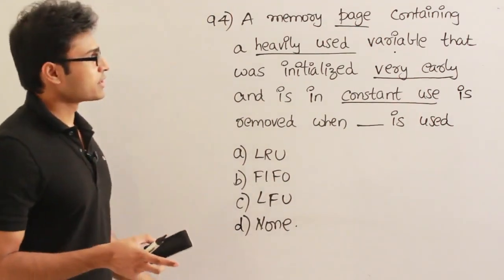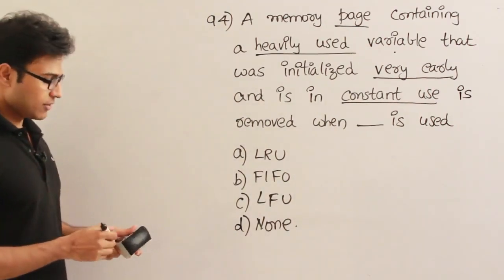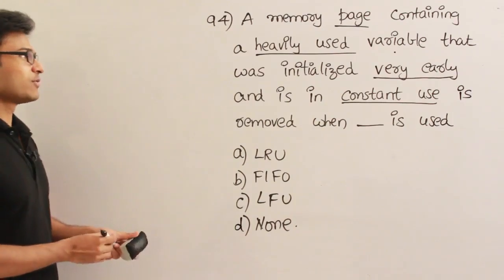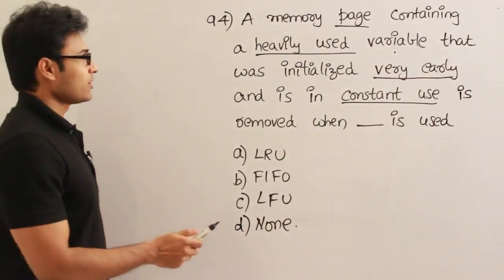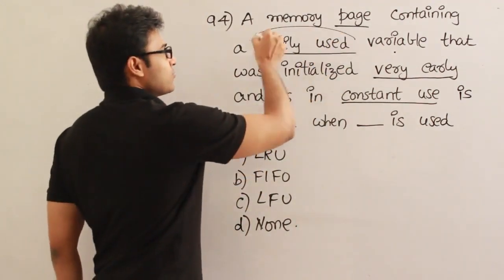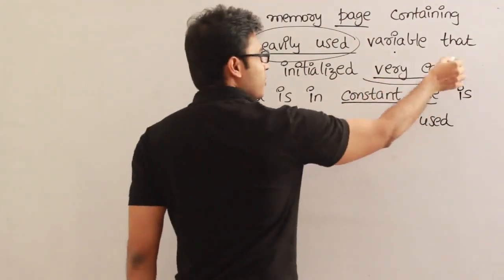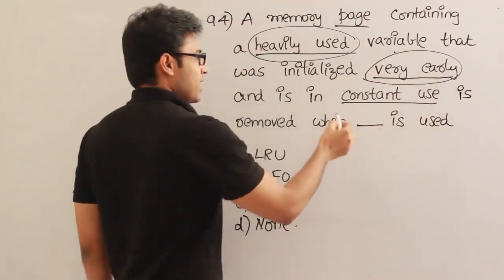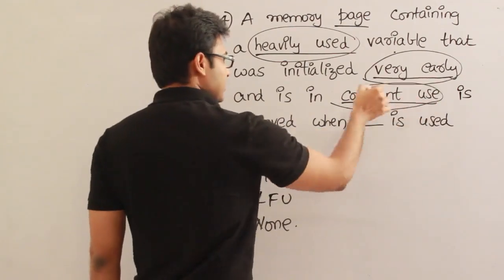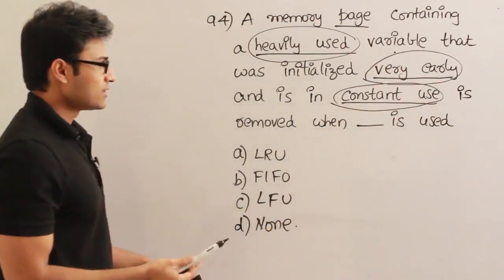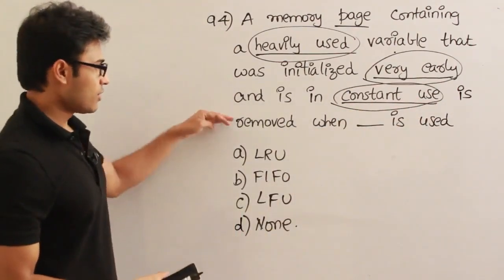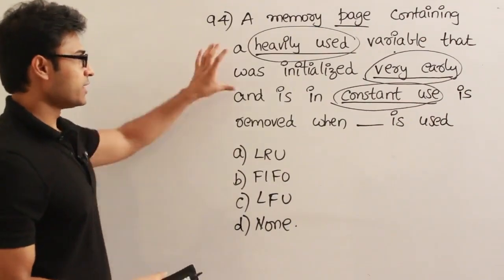It's a beautiful question, isn't it? Just in a few words they have given a lot of information, right? So this indicates that it is the frequently used page, and this indicates that it is one of the oldest pages available, and this indicates that it is the recently used page, right? So if this is the scenario, then which of the following replacement algorithms will replace it?